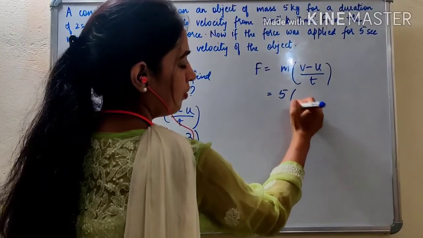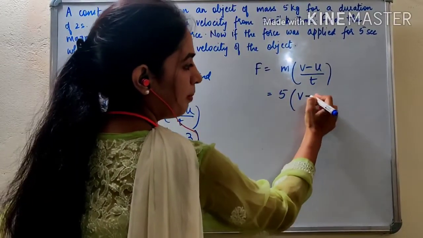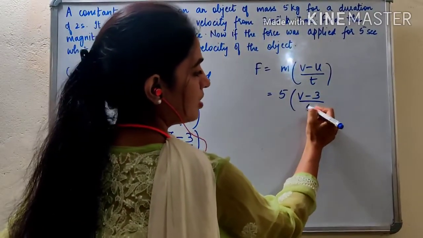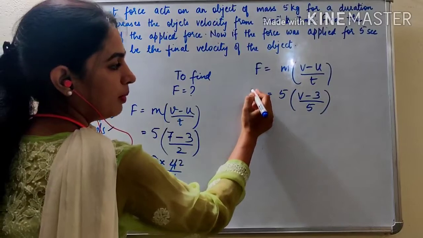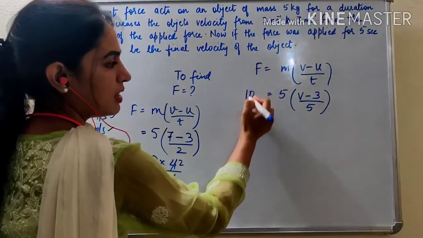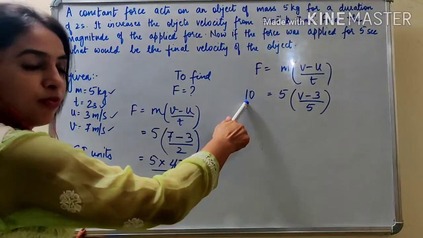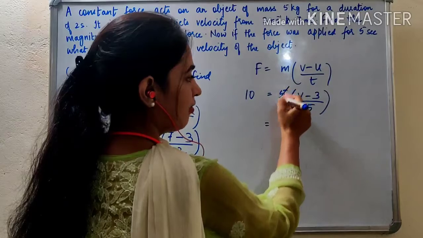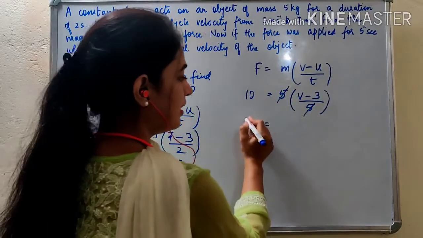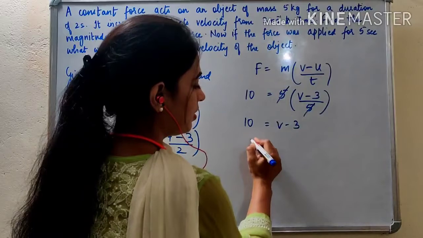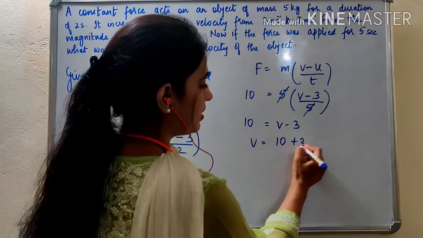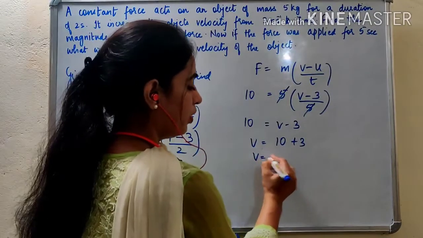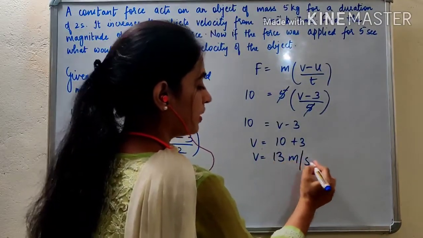Mass is same, 5. Final velocity you have to find, minus initial velocity will be same, 3, upon time has changed to 5 seconds. What will be the final velocity? Force will be same as 10 Newton. The same force acts for 5 seconds now. So this is 5 and 5 will get cancelled. 10 is equal to v minus 3, or v is equal to 10 plus 3. This 3 will go the other side and it will become plus. So final velocity v will become 13 meter per second.